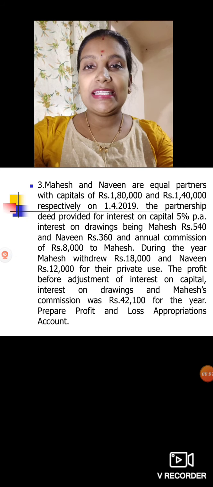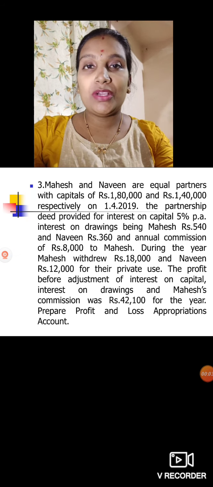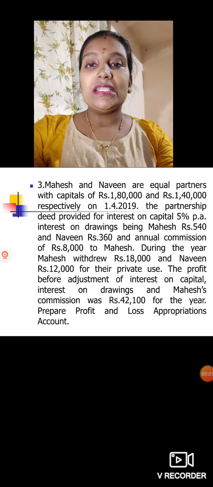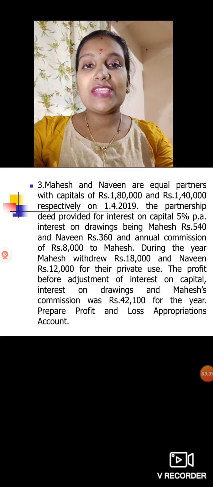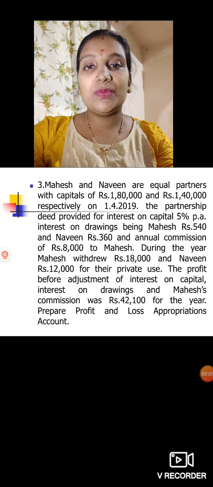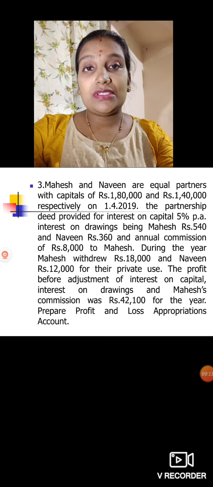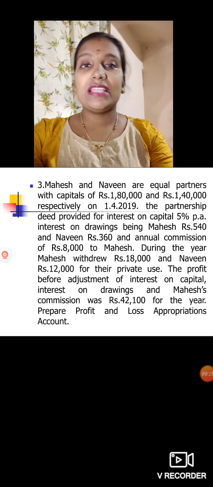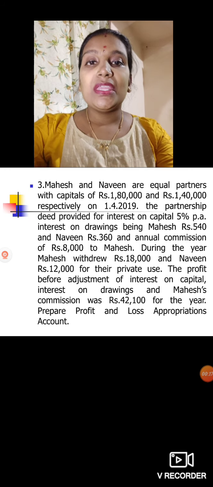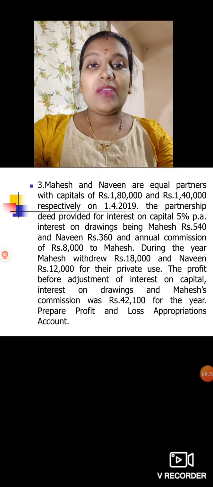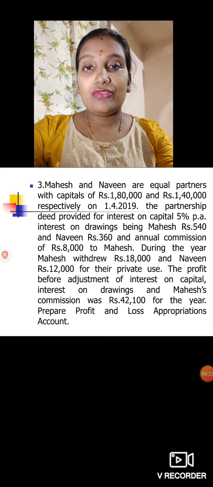Hello students, next we'll see the third problem. I hope you are clear with the first and second problems. In the third problem, Mahesh and Naveen are equal partners with capital of rupees 1,80,000 and 1,40,000. Equal partners means they share profit and loss equally here. So their capital is 1,80,000 and 1,40,000.